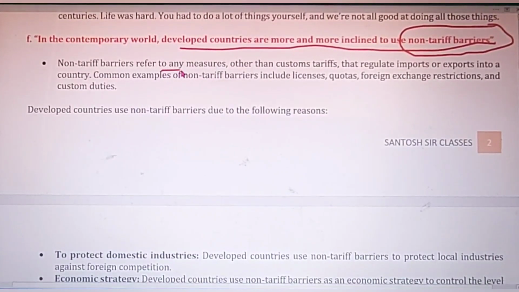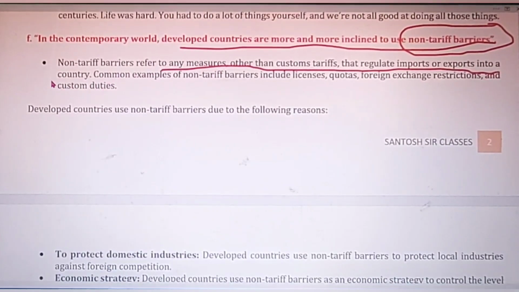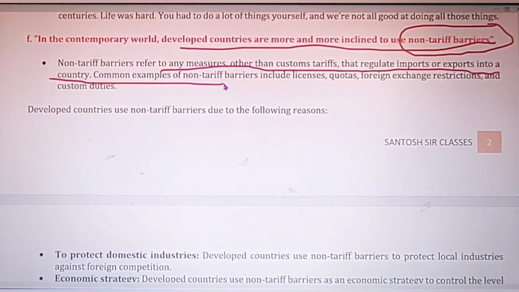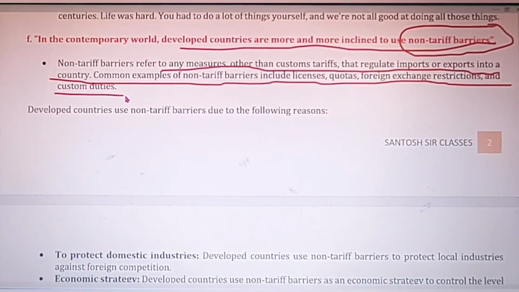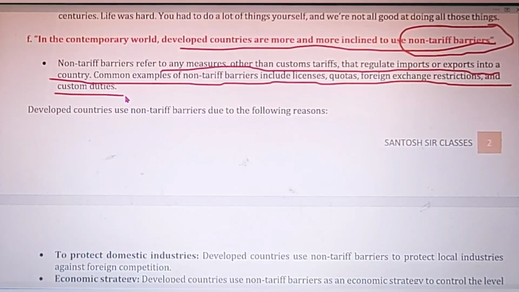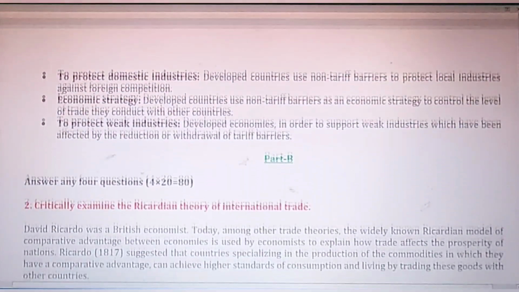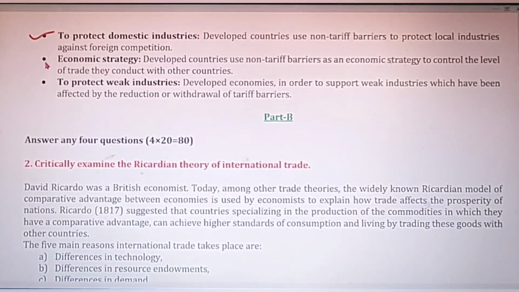Non-tariff barriers refer to any measures other than custom tariffs that regulate imports and exports into a country. A few common examples of non-tariff barriers include licenses, quotas, foreign exchange restrictions, and custom duties. All these are imposed by developed countries. They prefer non-tariff barriers rather than tariff barriers. And why do they use these non-tariff barriers? Basically to protect the domestic industries of the country. That may be one of the economic strategies, and to protect the weak industries of the country.